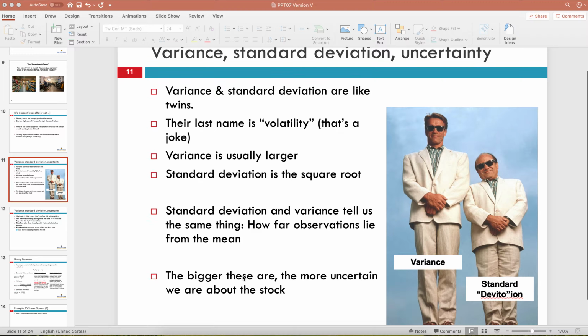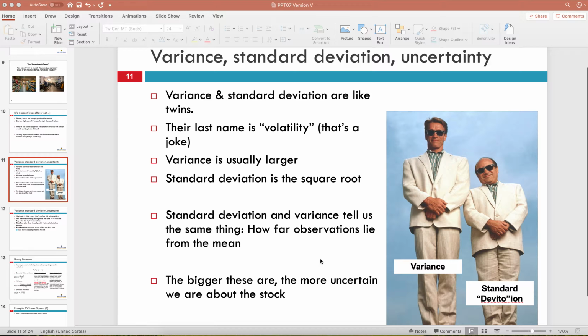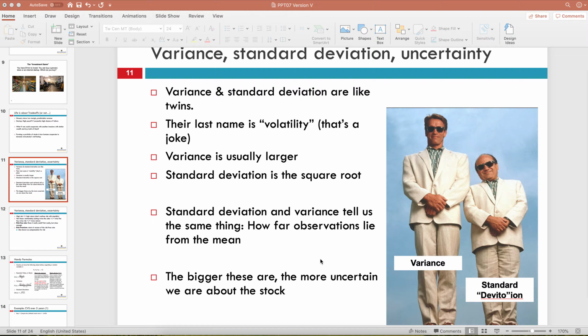So one of the students actually correctly identified this. This is from the movie Twins. Variance and standard deviation are basically one and the same. I don't know how to describe it. They go together. If you can calculate the variance, you can calculate the standard deviation. And their last name is Volatility. Also, that's a joke. And the idea is that the higher the variance is, the higher the standard deviation is, the higher the volatility of the stock.